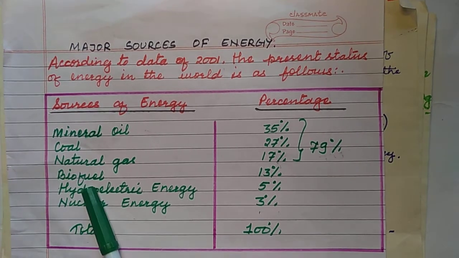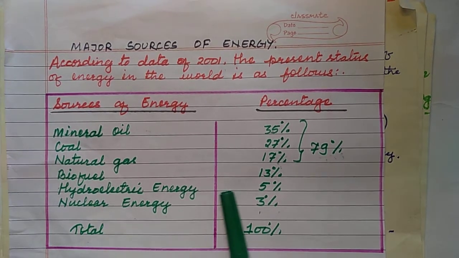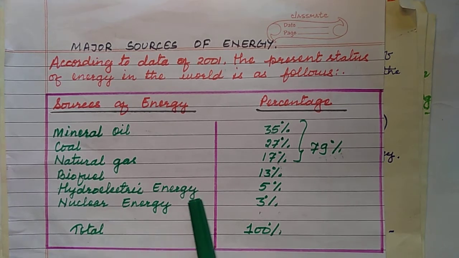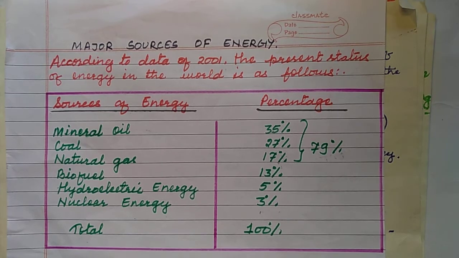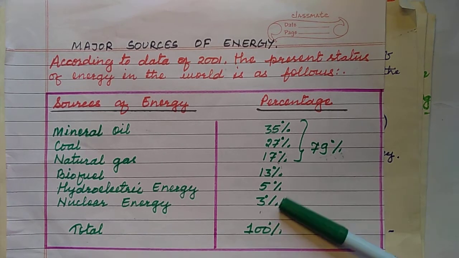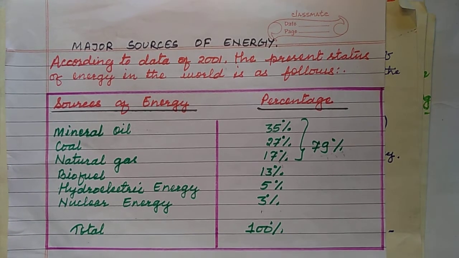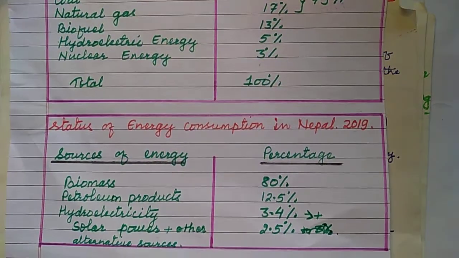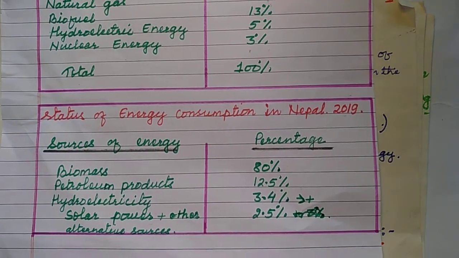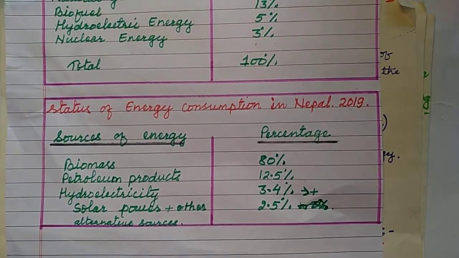Remember this. Biofuel means biomass, 13%, hydroelectric energy 5%, electricity, and nuclear energy 3%. Okay, so these are the other forms of energy in the world. So the highest percentage we can see in case of fossil fuels. So fossil fuels are used in major amount.